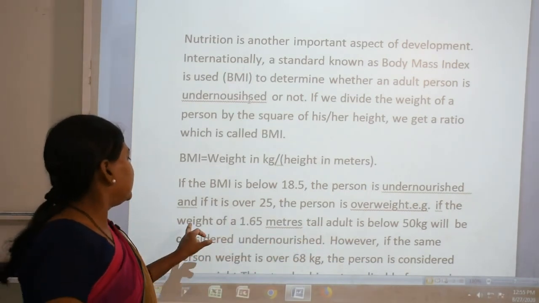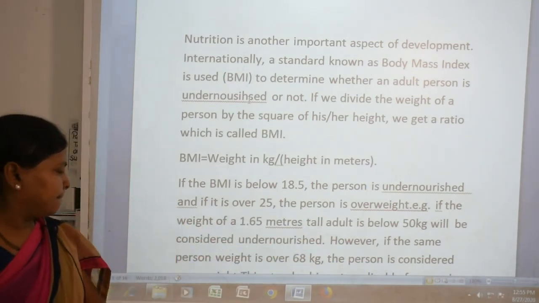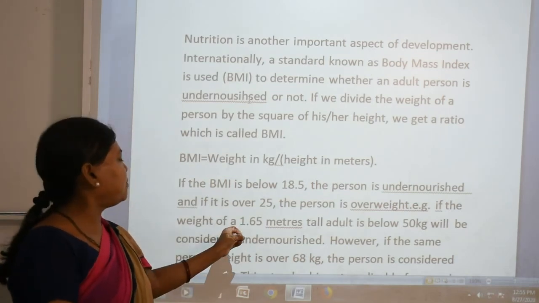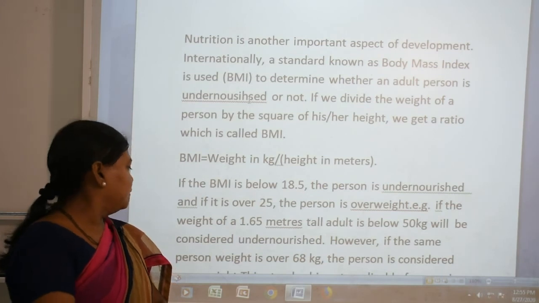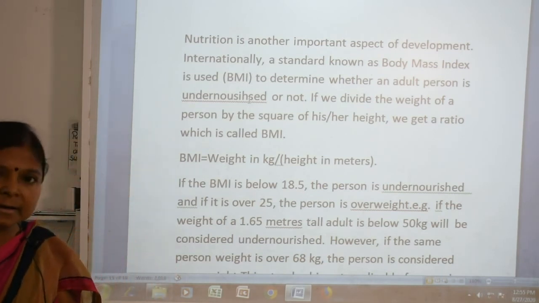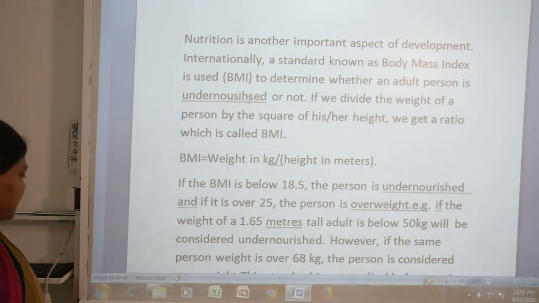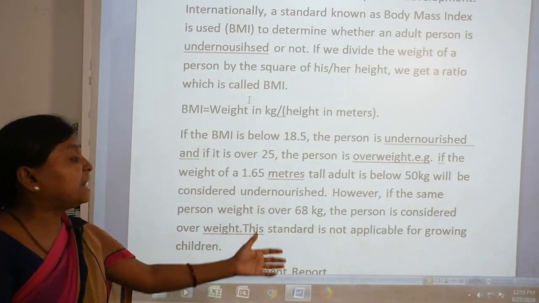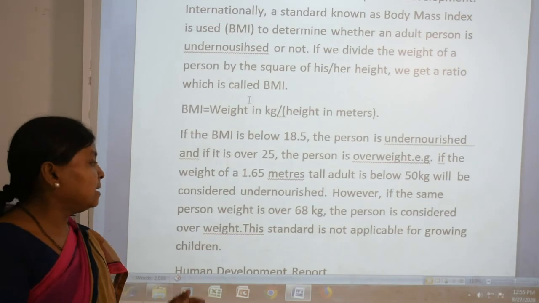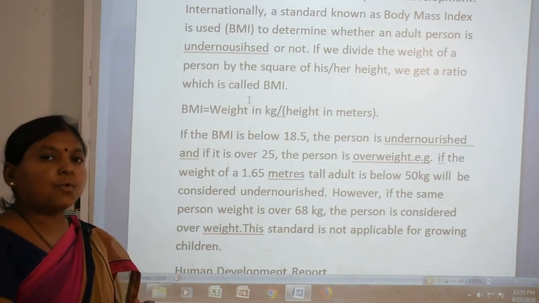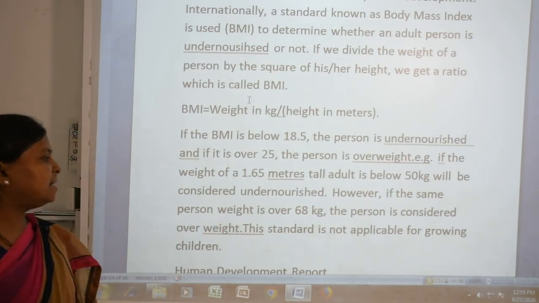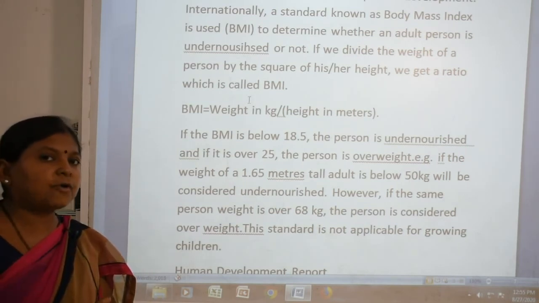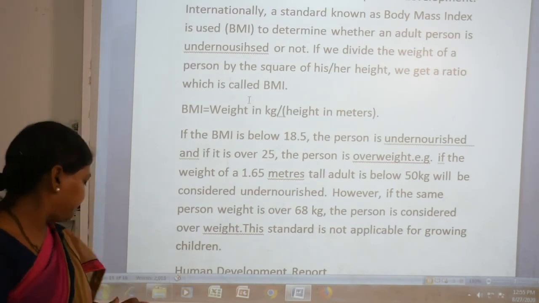How? See, if the weight of a person is 50 kg and the person is 1.65 meters tall, they will be considered undernourished. However, if the same person's weight is over 68 kg, we can consider this person overweight. This standard is not applicable for growing children; we are taking it for adult persons only.